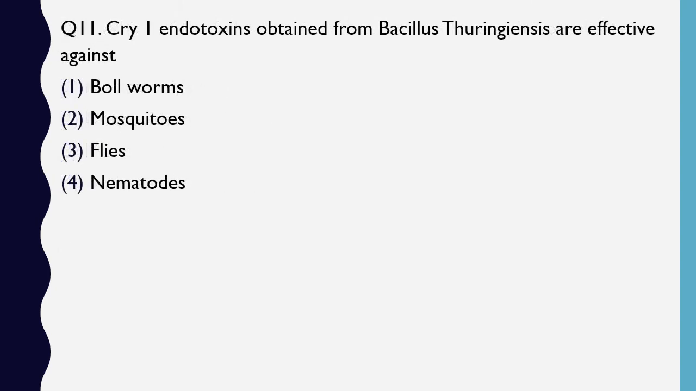Question number 11. Cry-1 endotoxins produced by Bacillus thuringiensis are effective against bollworm, mosquitoes, flies, nematodes. Cry-1 endotoxins. The correct answer is option 1. They are effective against bollworms and are used in production of resistant cotton.